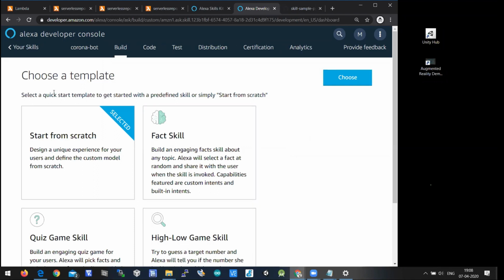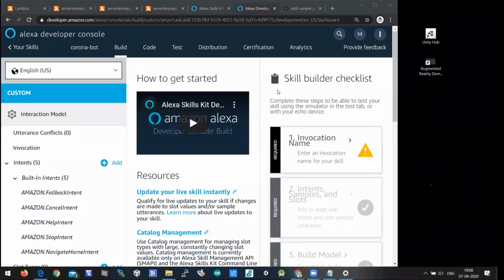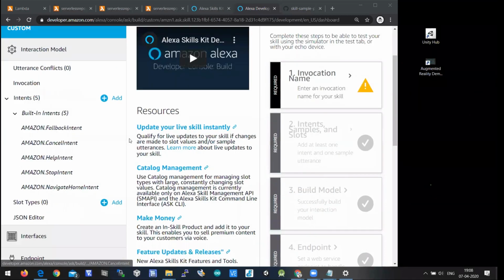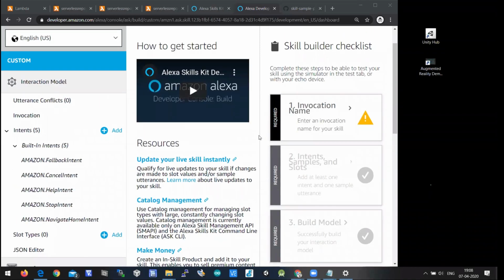Okay, select a template. We need to choose a template here. I'll put start from scratch. By default it is there. I'll click on choose. When I click on choose, this page will open. This is a page where you need to create questions, because without creating questions, we cannot ask Alexa skills.